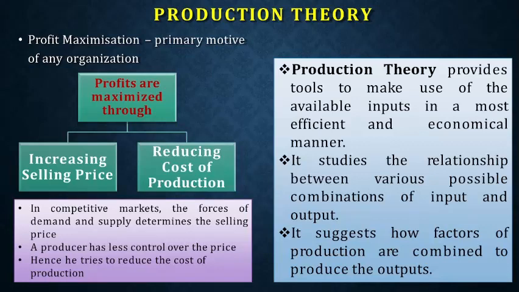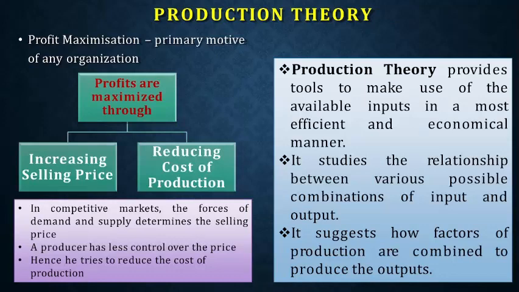The first part is a marketing concept, but the second part is an economics concept. As we are dealing with principles of business decision in macro and micro environment of the economic part, we will deal with only one thing, which is profit maximization. On the other hand, if you ask me what is the main production theory concept, the motive of organization will be twofold. The first one will be to satisfy human wants. Without satisfying human wants, you cannot survive in any market. If you are producing anything which is not satisfying people, that will be thrown out from the market. That is the history we have. And the second objective will be to maximize their profit. So we are looking upon only one part, which is maximizing the profit.